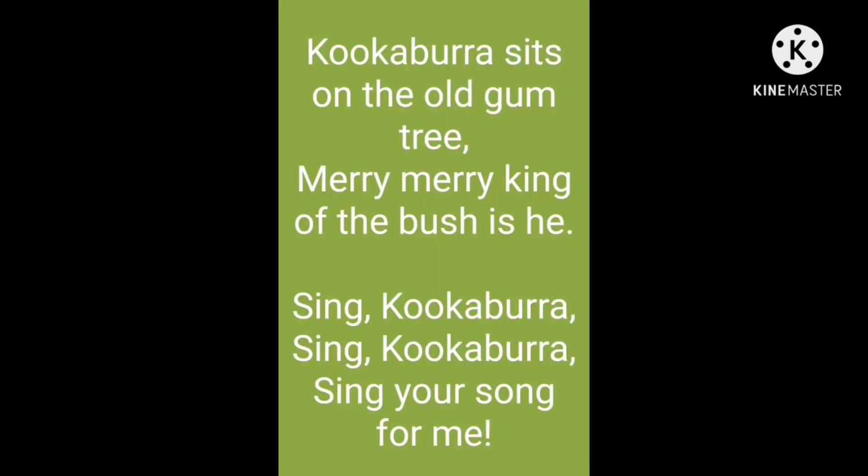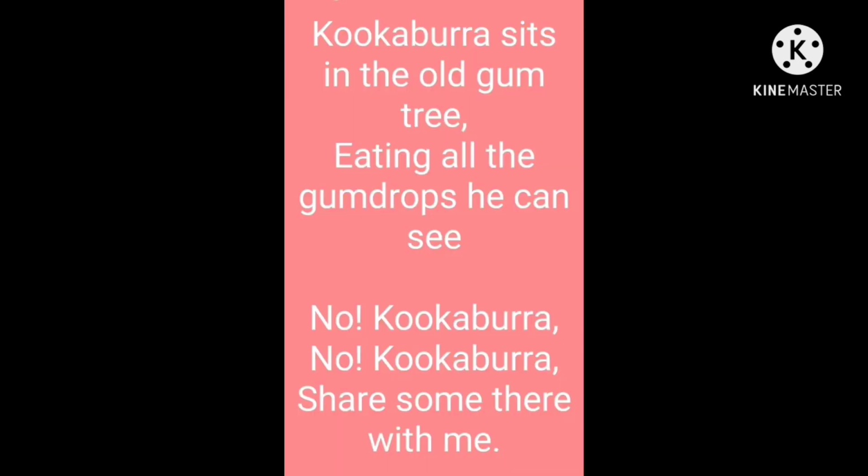Shall we sing once more? Kookaburra sits on the old gum tree, merry, merry king of the bushes he. Sing, Kookaburra, sing, Kookaburra, sing your song for me. Kookaburra sits in the old gum tree, eating all the gumdrops he can see.